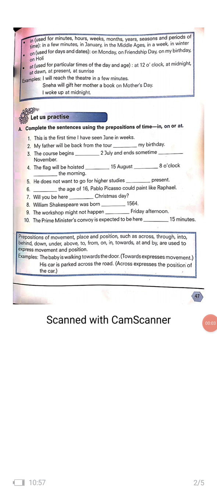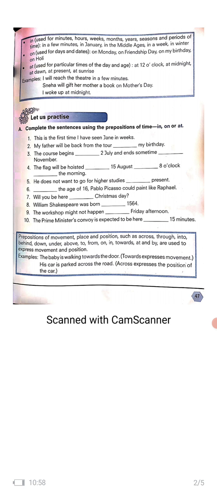Coming to the next exercise, let us practice. Complete the sentences using the prepositions of time, that is in, on or at. The first one is done for us. This is the first time I have seen Jane in weeks. So here in is the preposition.